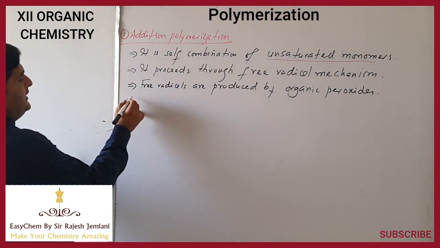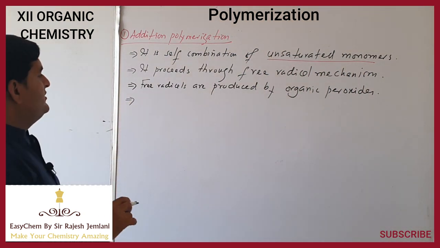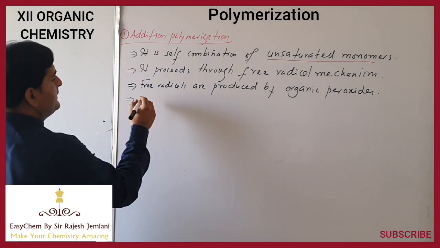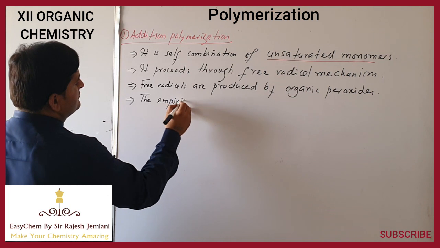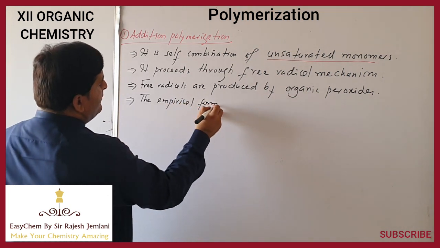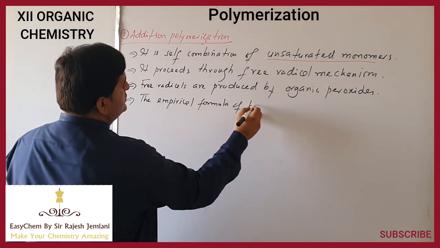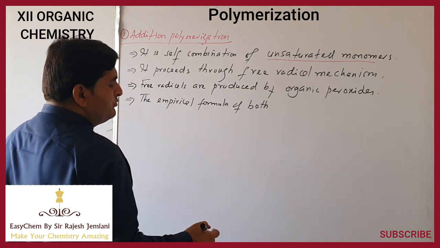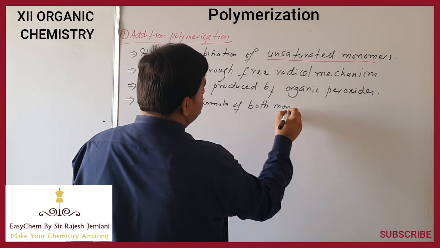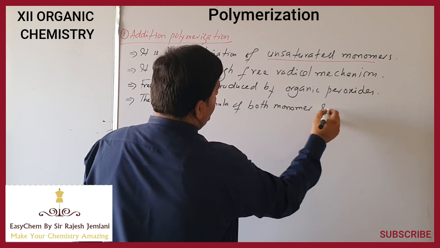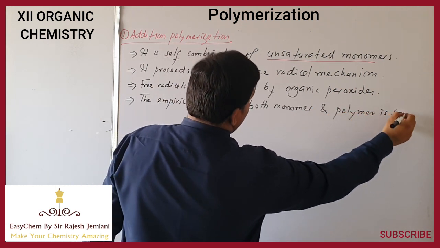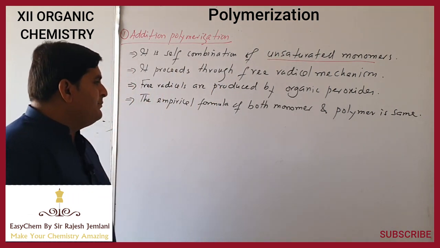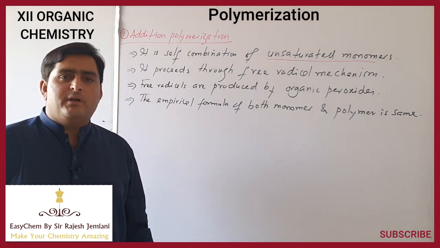The next character of addition polymerization is that the empirical formula of both monomer and polymer is the same. So both monomer and polymer have the same empirical formula.